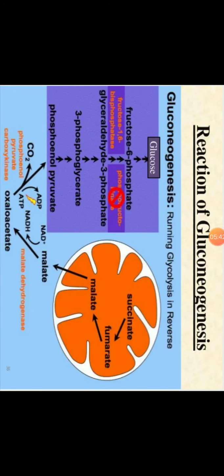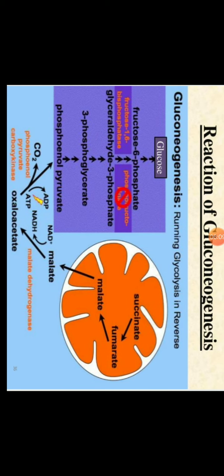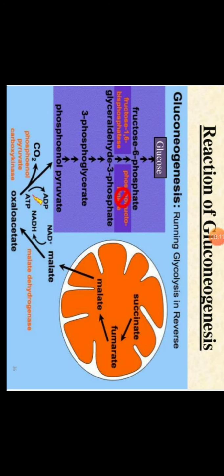Yes, so we'll directly go to the reactions of gluconeogenesis. As I told you, it is a total reversal of the glycolysis pathway. So gluconeogenesis is running glycolysis in reverse. Where does glycolysis happen? Glycolysis happens in the cytoplasm of the cells, and the TCA cycle, or Krebs or citric acid cycle, runs in the mitochondrial matrix.